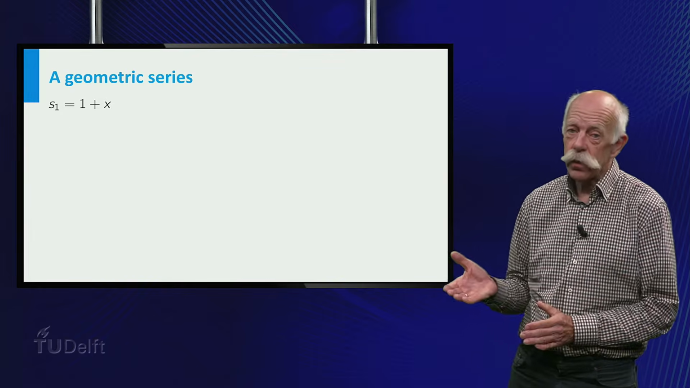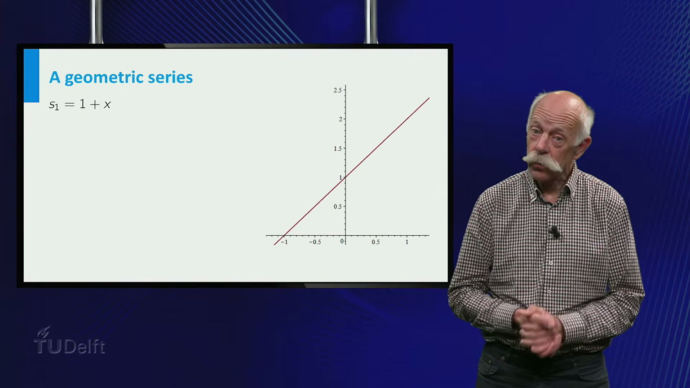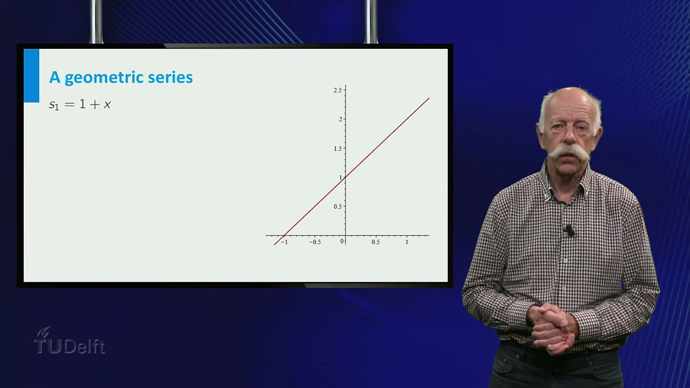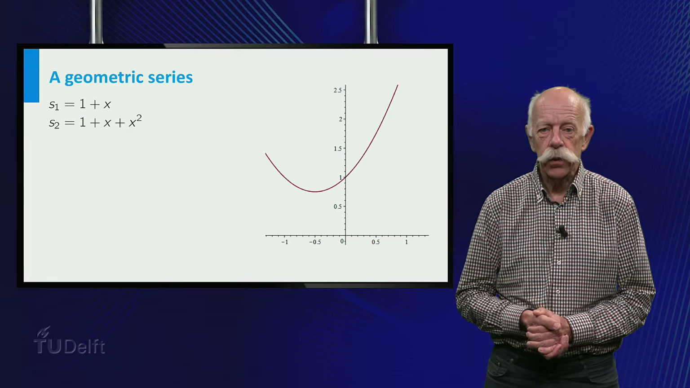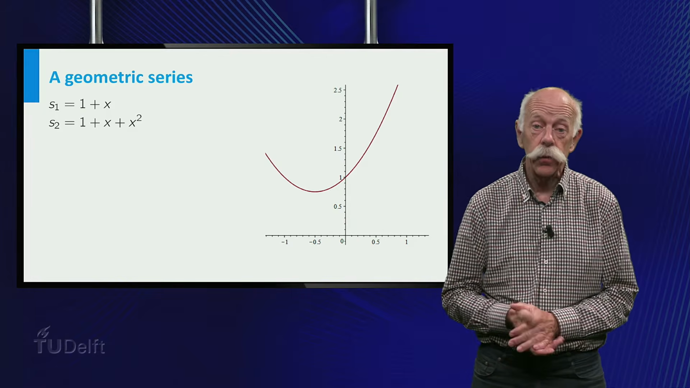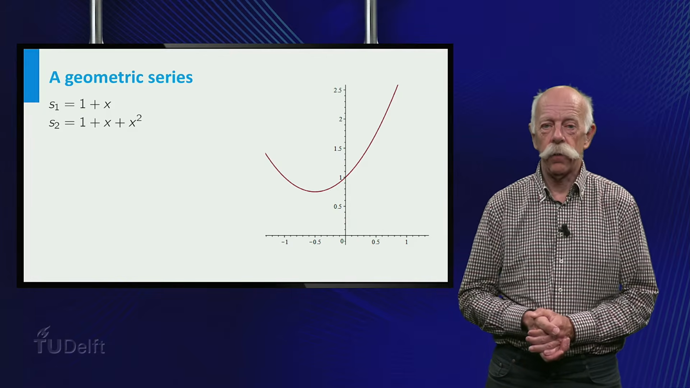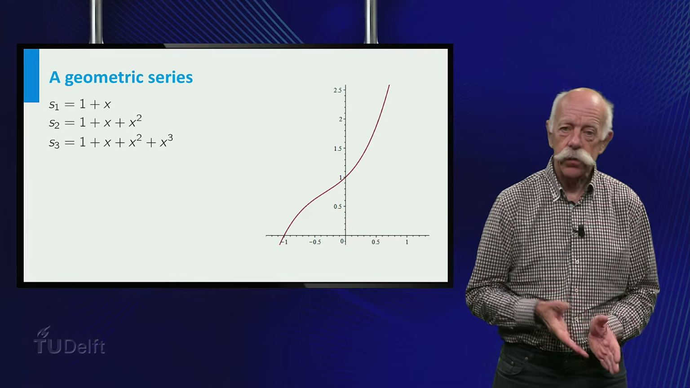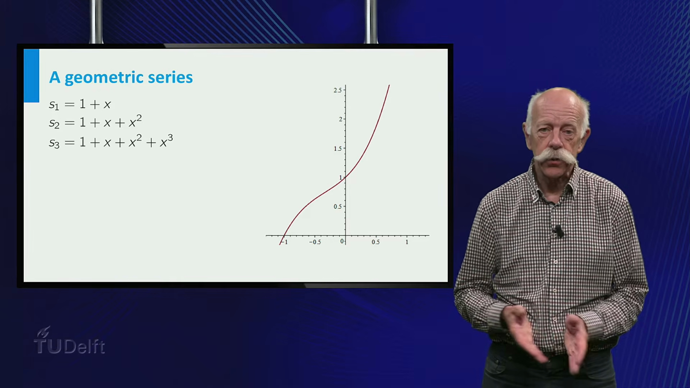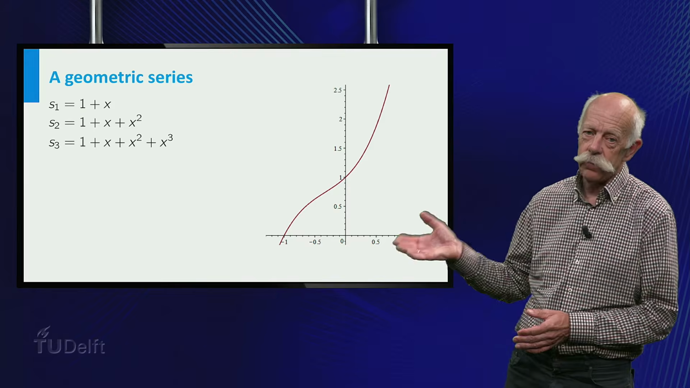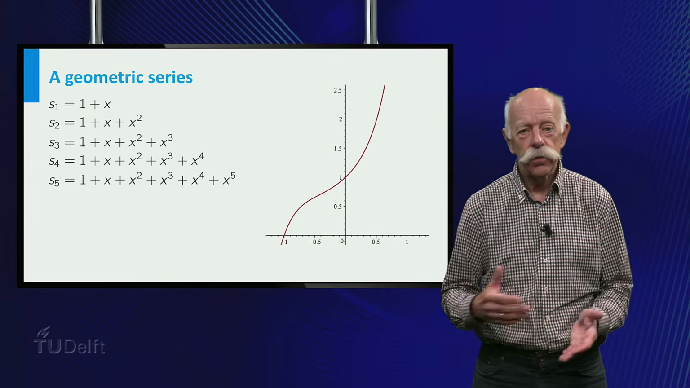We have S1 is 1 plus x, so the graph of S1 is a straight line. Next we have S2 is 1 plus x plus x squared, so its graph is a parabola. Then S3 is 1 plus x plus x squared plus x cubed. And here you can see its graph. And so on and so forth.